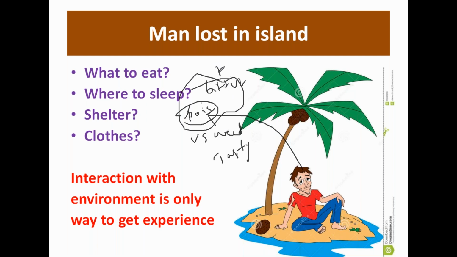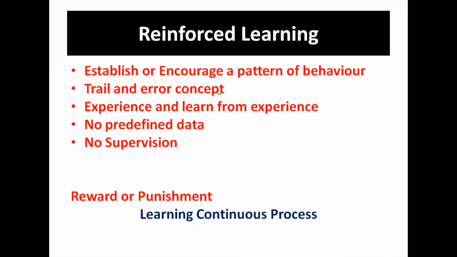But still he got some punishment, right? What is the punishment he got here? Bitterness, or maybe some fever because this is a poisonous fruit. That is the punishment. Through the punishment he will learn. Or if he found a good fruit, tasty and sweet, this is actually a reward. So the system learns through punishments and rewards and tries to improve system performance. So system performance will be improved through this particular learning. All of you clear, right? So that is rewards and punishments in reinforced learning.